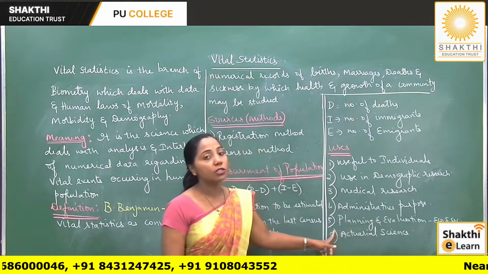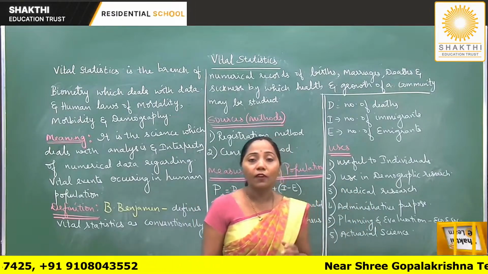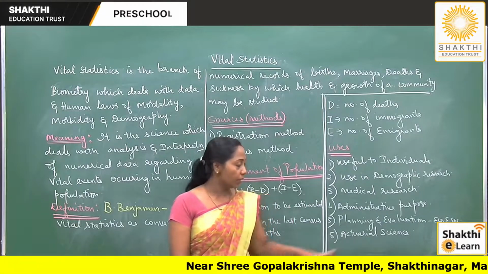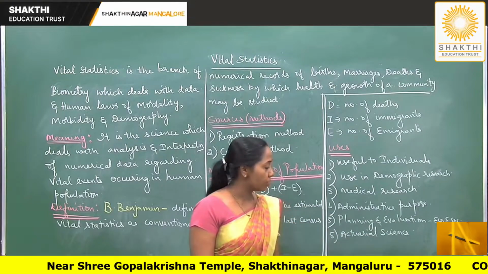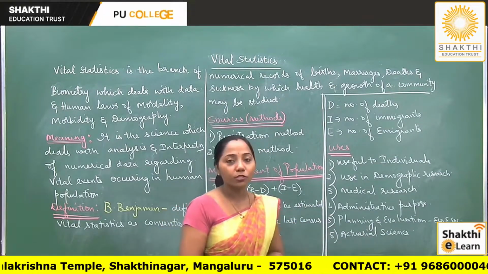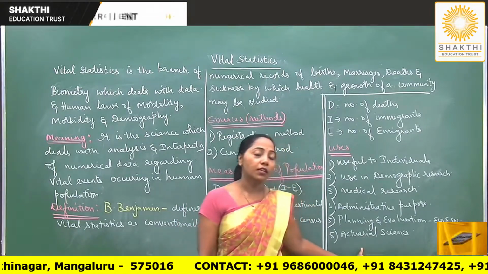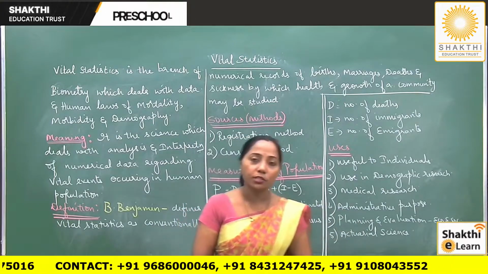The next use is that it is useful in planning and evaluation of economic and social conditions of the society. The last use is that it is used in actuarial science. What is actuarial science, students? Actuarial science is a field related to the life insurance corporation.